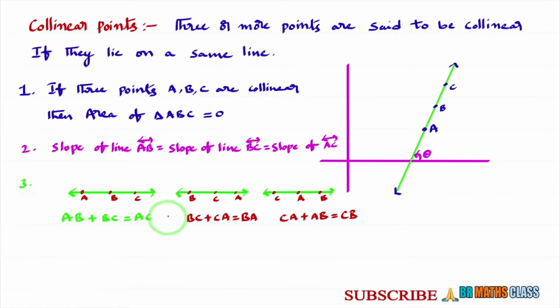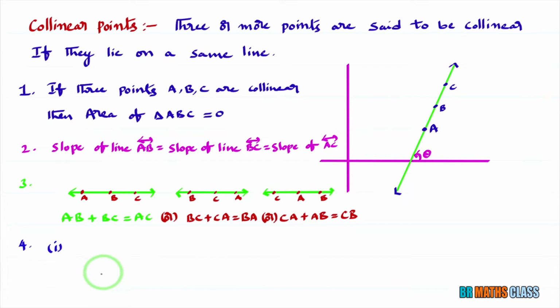So, to prove 3 points A, B, C are collinear, if you prove any one of these three, then we can say that the points are collinear. What to do? Just simply calculate AB, BC, CA. You check that sum of any two equal to third one. If sum of any two equal to third one, then we can say that given points are collinear.